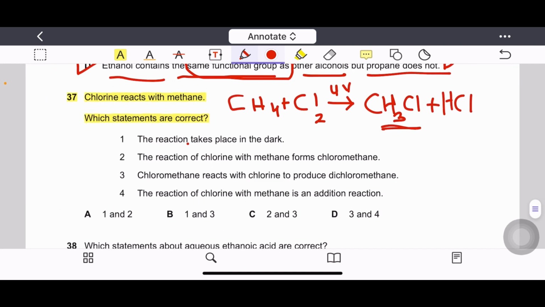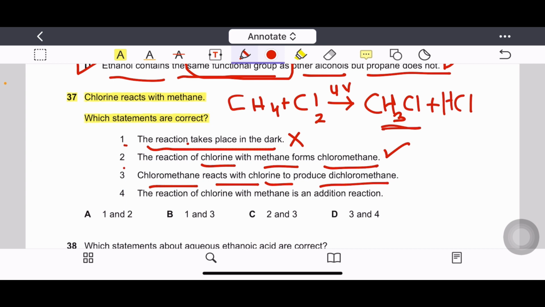Let us see the options. Number 1, the reaction takes place in dark. Wrong, it needs light. Number 2, the reaction of chlorine with methane forms chloromethane. Correct. Number 3, chloromethane reacts with chlorine to produce dichloromethane. Yes, it reacts with excess chlorine and makes dichloromethane. That is CH2Cl2. Number 4, the reaction of chlorine with methane is an addition reaction. Wrong, it is a substitution reaction. Option 2 and 3, so C is the right answer.